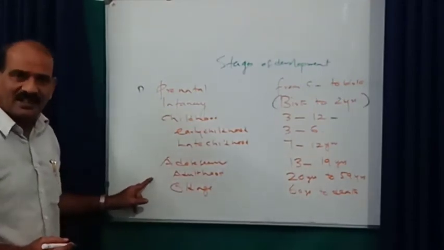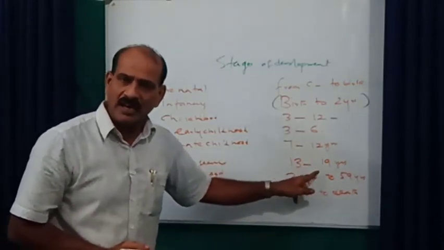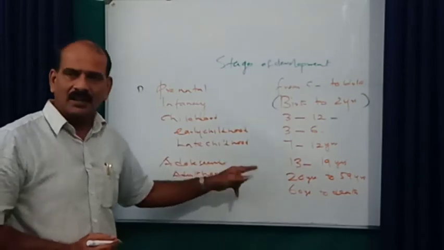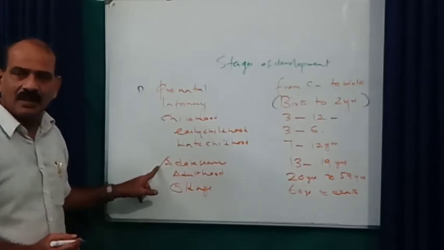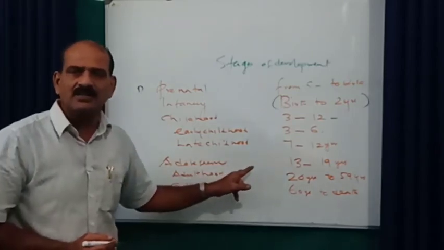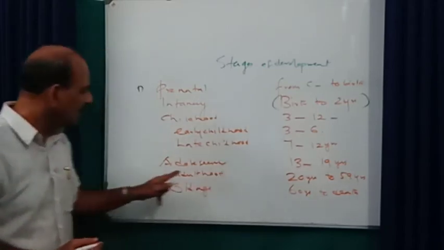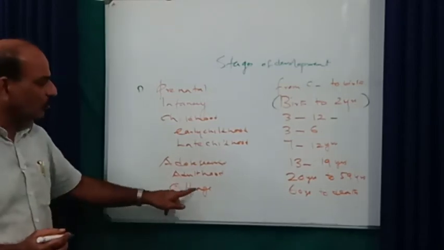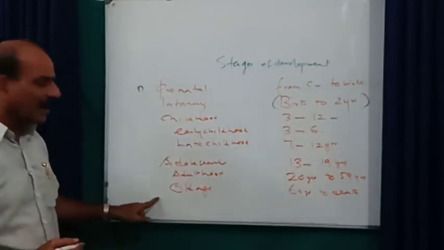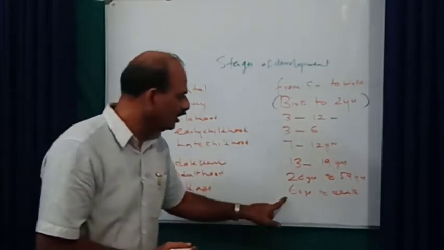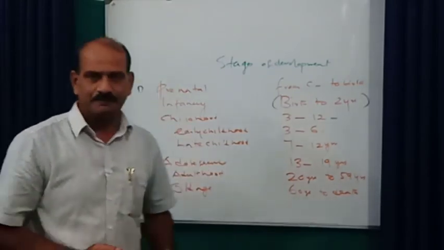Then the next stage is adolescence, starting from 13 and continuing up to 19 years. In other words, from the onset of puberty till the attainment of maturity is known as adolescence. Then the next one is adulthood, 20 years to 59 years. And the last stage is old age, 60 years up to death.